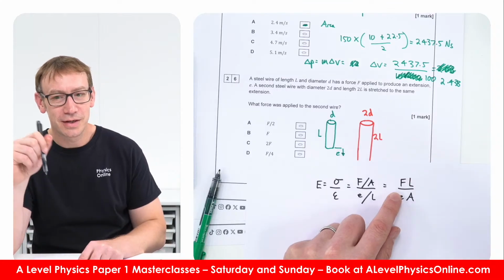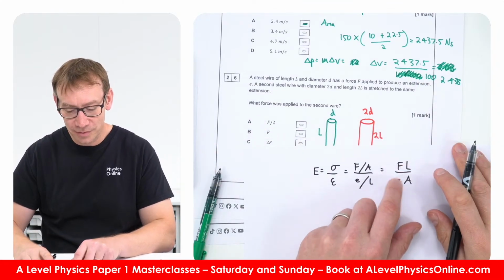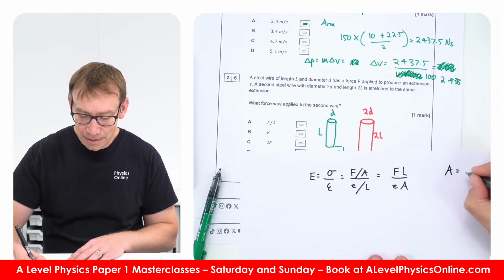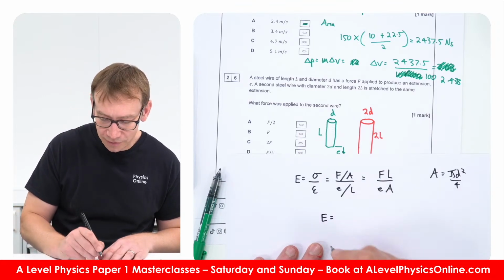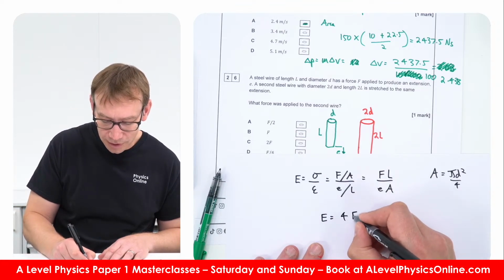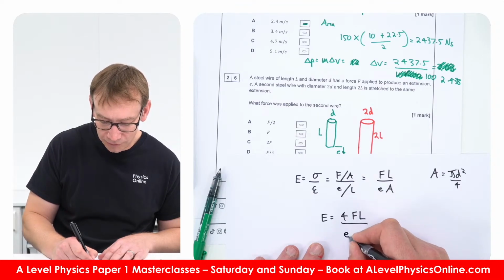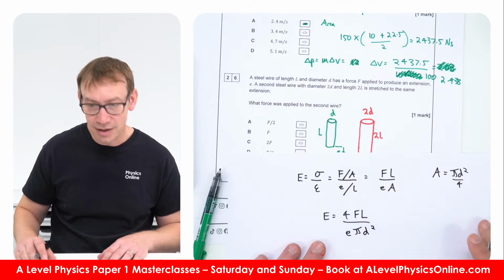You don't need to do any calculations, but that's fine. So the Young modulus is equal to the force times the length over the extension times the area, but the area is equal to pi d squared over 4. So the Young modulus is equal to 4 times the force times the length over the extension times pi times d squared.